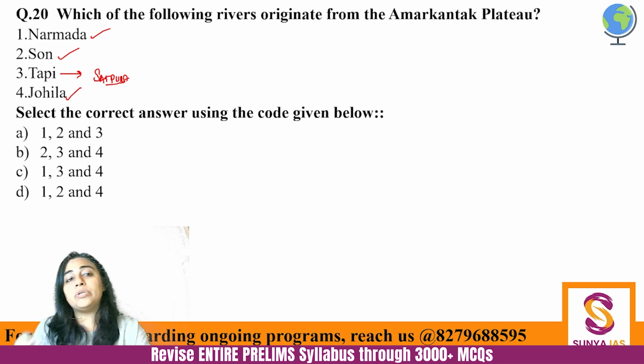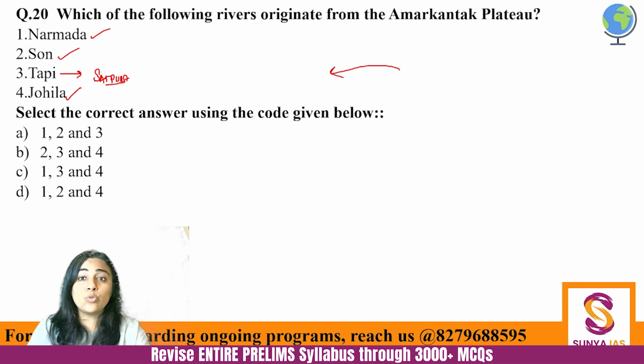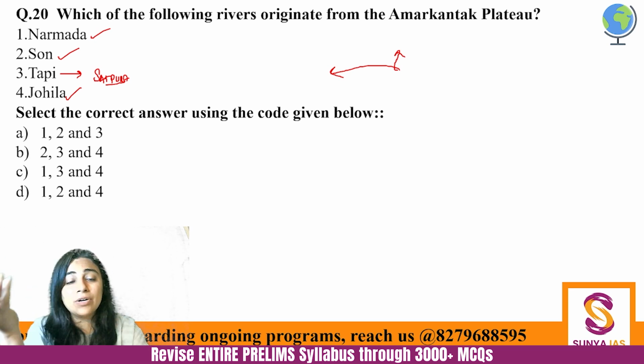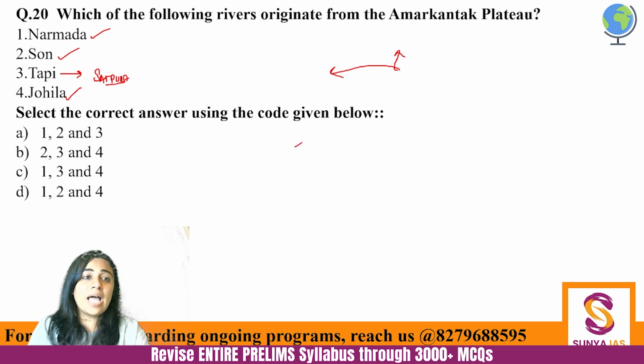Now see the beauty of it. Narmada is going westwards and Son is going upwards. Son is a tributary of Ganga. That's the beauty of our drainage system, that a river originating from the same place. One of those rivers is a peninsular river and one of those rivers becomes the part of the Himalayan river ecosystem. Okay, so Tapi you have eliminated, so you are here at the correct answer 1, 2 and 4.